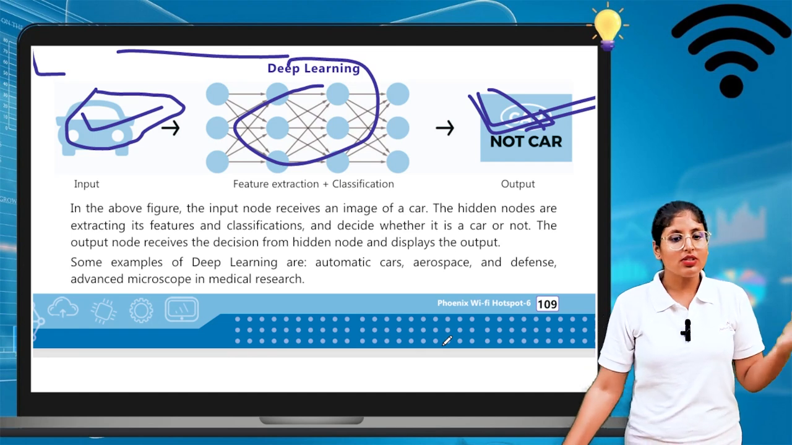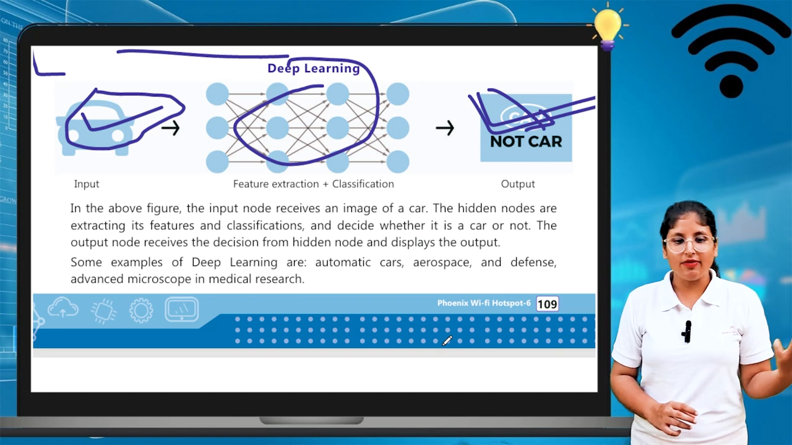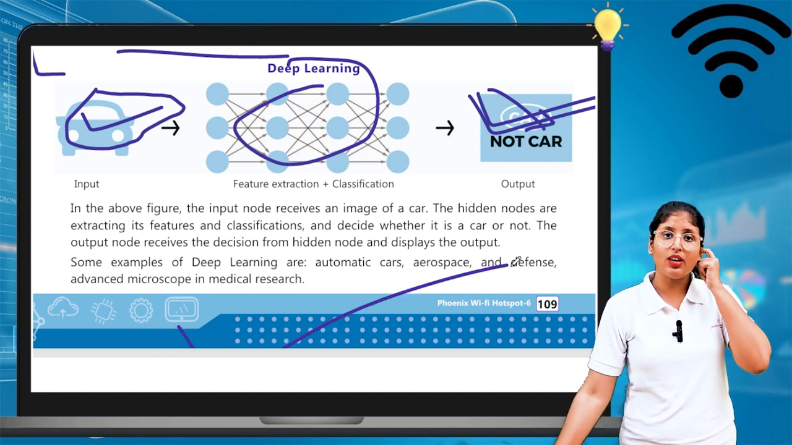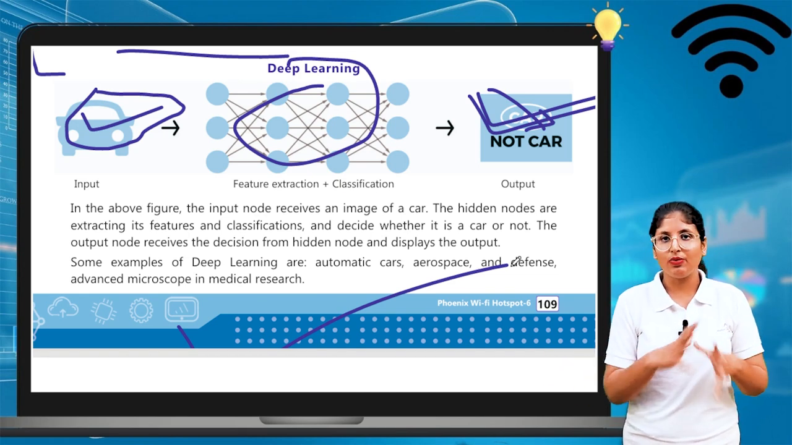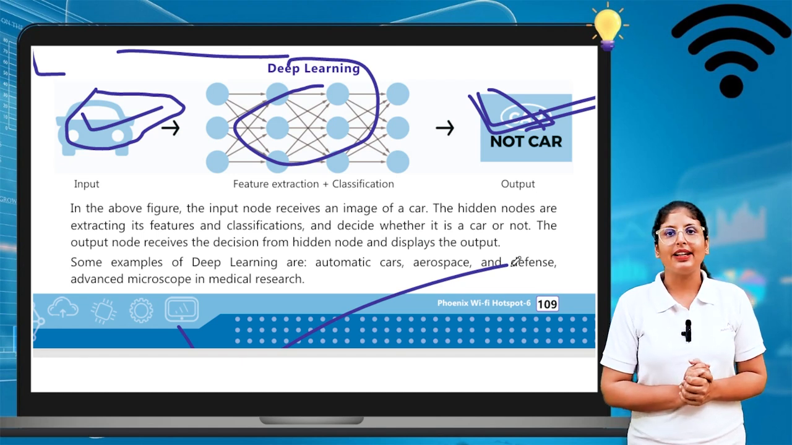Some examples of deep learning are automatic cars, aerospace and defense, advanced microscopes, and medical science. In these fields we can use deep learning processes in which input, process, and output functions work. Okay, I'm hoping this chapter is totally clear to you.